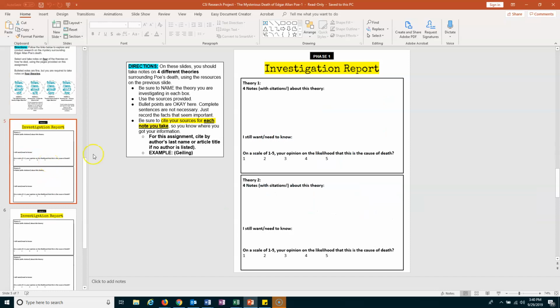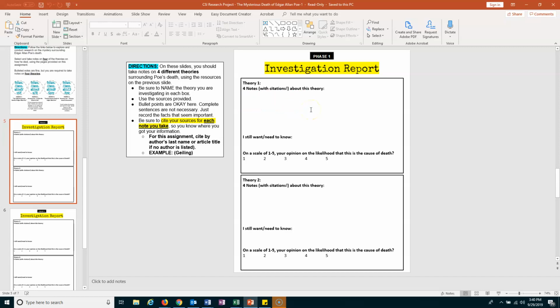What you're going to do is have your first theory. There are going to be multiple theories of how he died, so you're going to pick a theory. After you pick the theory, you're going to talk a little bit about what the theory is, with some citations you pull from the different resources you're using about how he died.